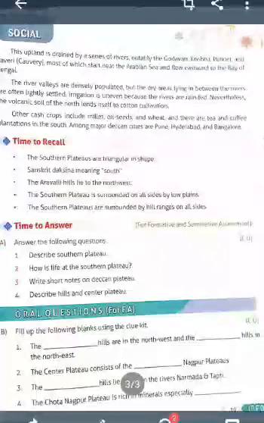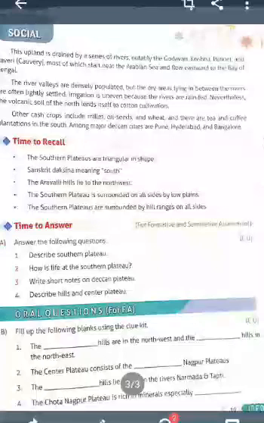The central plateau consists of dash and Nagpur Plateau: Malwa and Nagpur Plateau. The dash hills lie between the rivers Narmada and Tapti. Which are the hills in between the Narmada and Tapti? Satpura Hills.